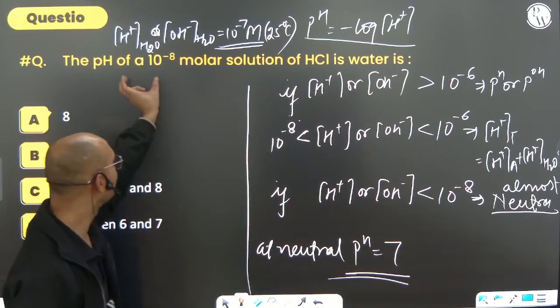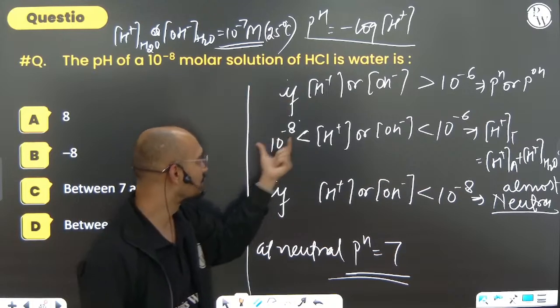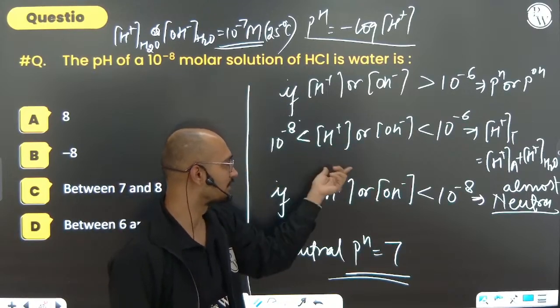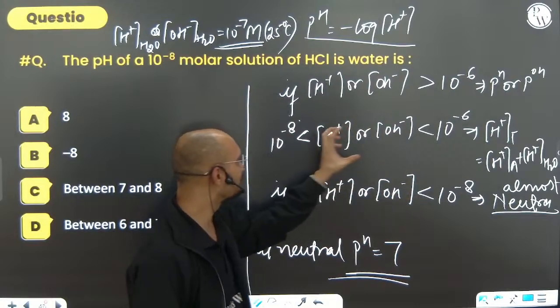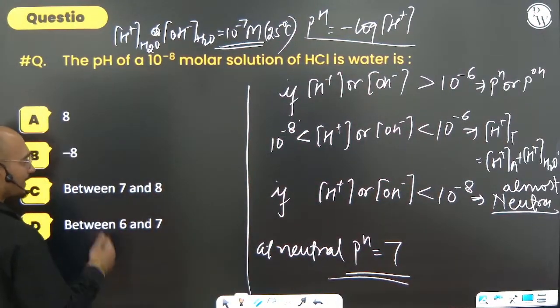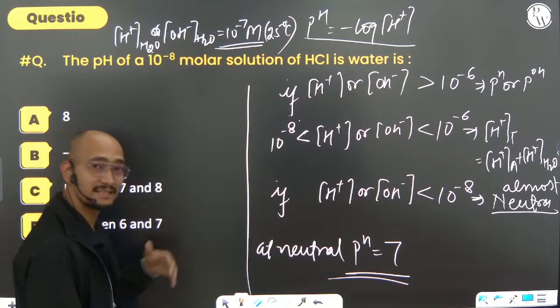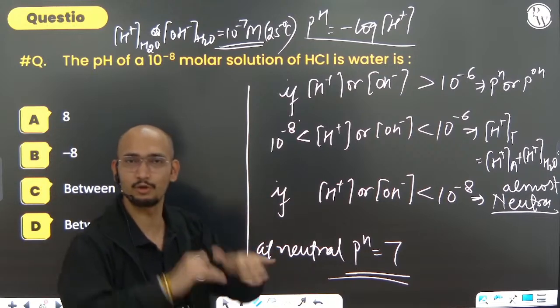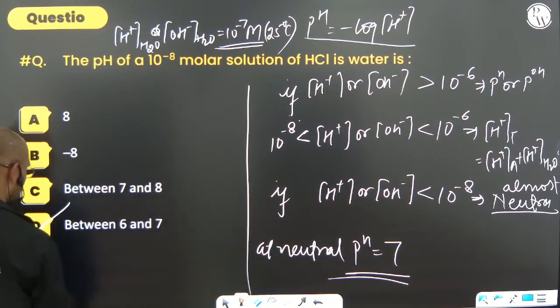But here we have a 10 to the power minus 8 molar solution of HCl. So it is in between this region. It is not less than 10 to the power minus 8, right? So of course it will be acidic. If it is acidic, it should be less than 7. Less than 7 is acidic, more than 7 is basic. So it should be between 6 and 7.